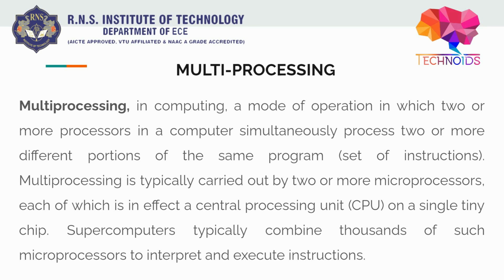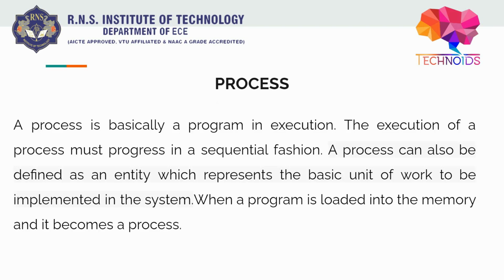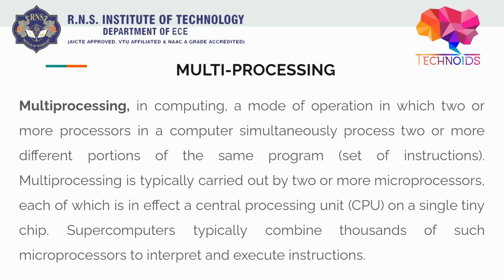So in multiprocessing, if there is a process and it has parts independent of each other, which are not even related to each other, then, in the previous slide, I said that a process must progress in sequential fashion. That is for when the process has threads which are dependent on each other.